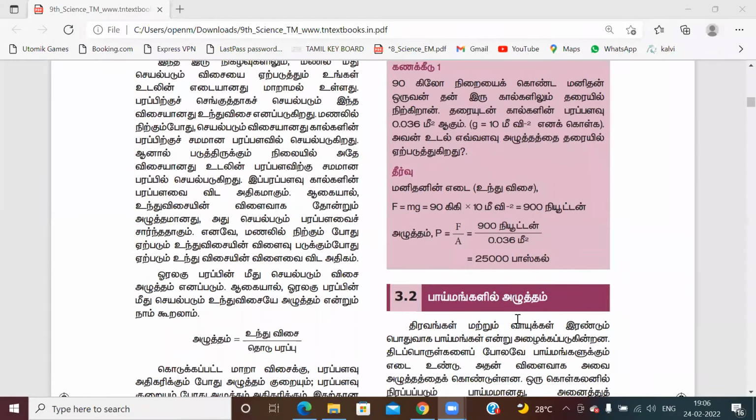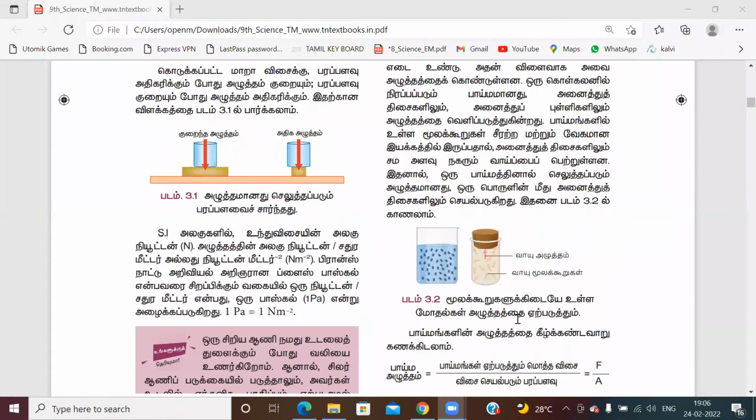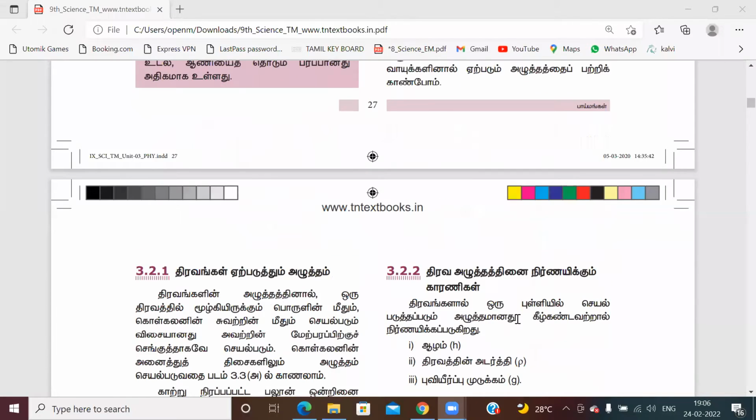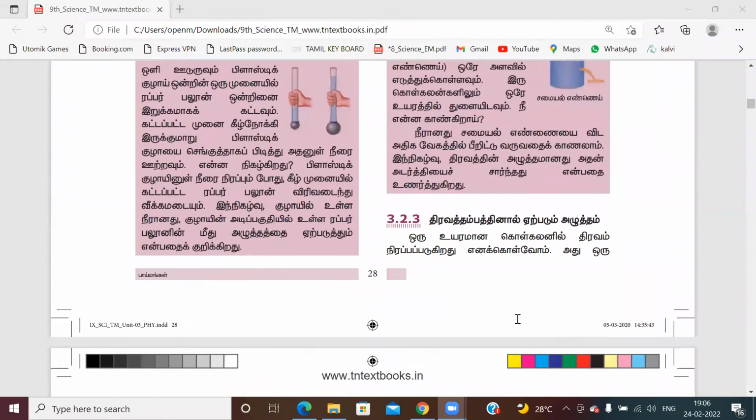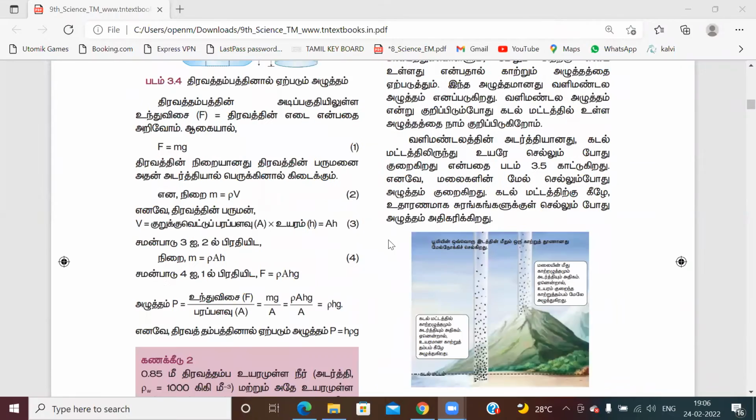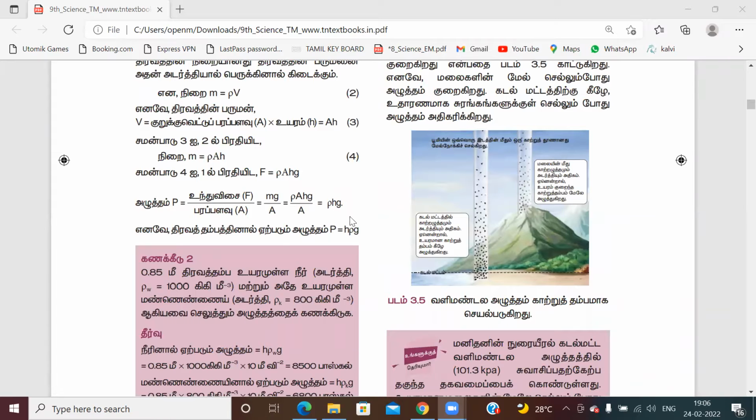This is the portion. Then we'll go to the second sum. This is in Tamil medium. I'll just read it out in English medium also. So we have seen this formula. P is equal to rho Hg.